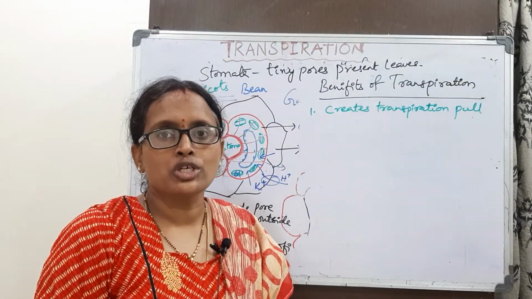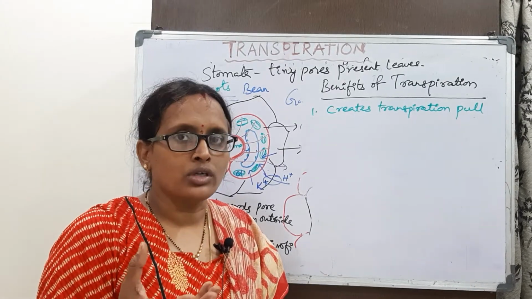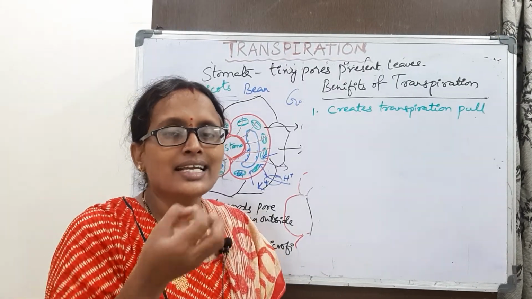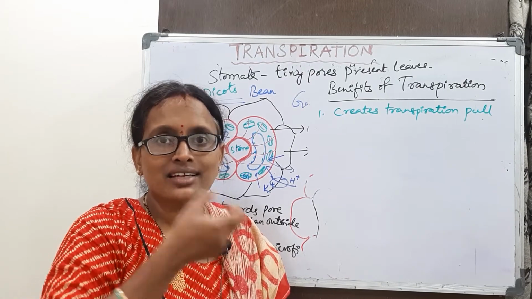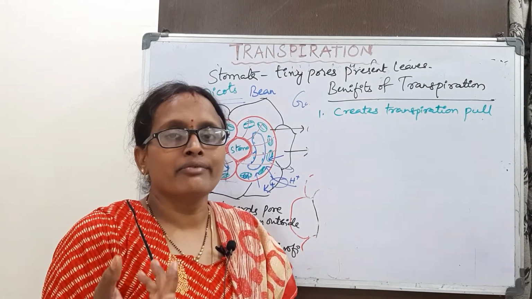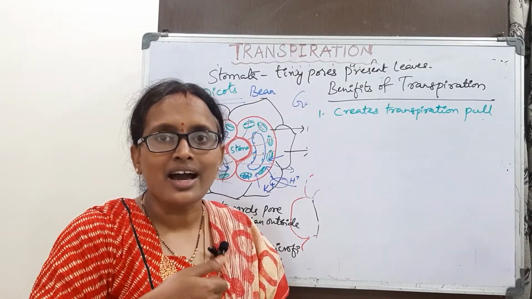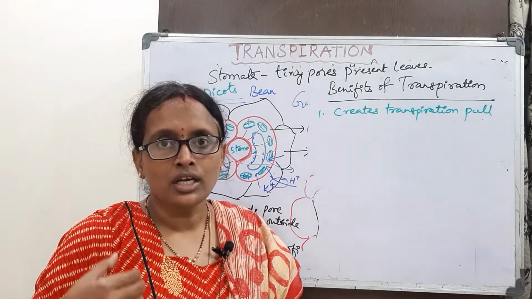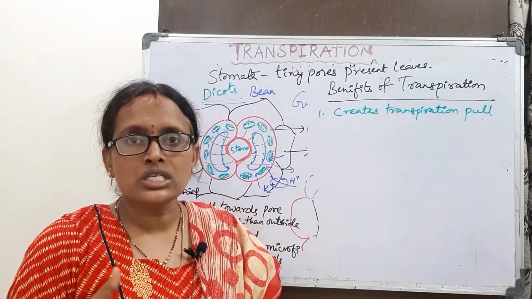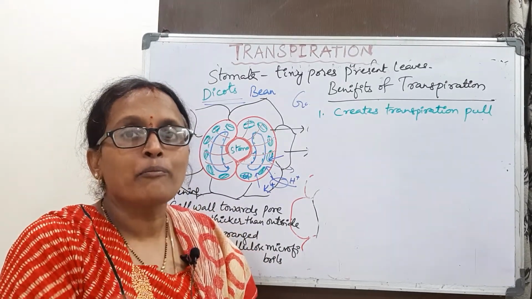What is transpiration pull? When stomata lose the water, ultimately it takes water from the mesophyll cells. Those mesophyll cells suck the water from the xylem vessels. Like that, water is continuously pulled from the neighboring cells. That suction is created downwards, and it helps in taking water upwards.